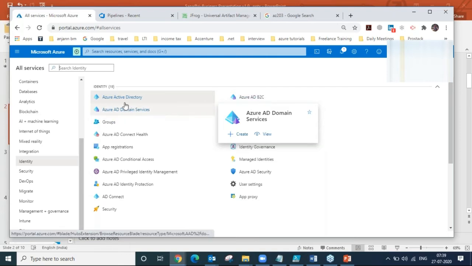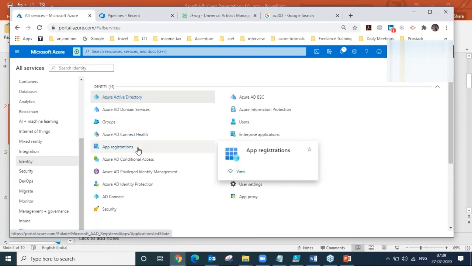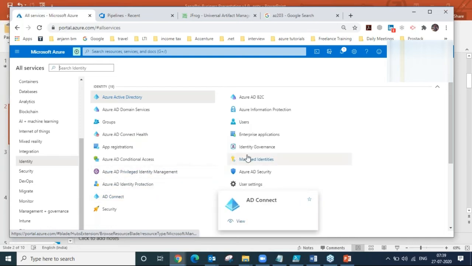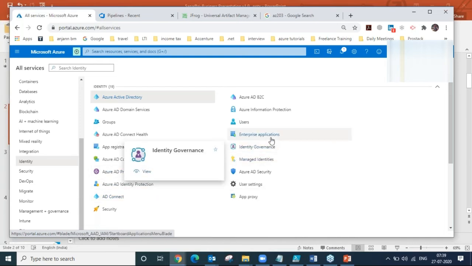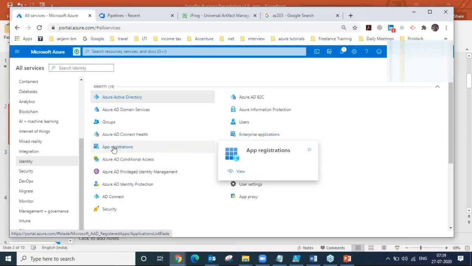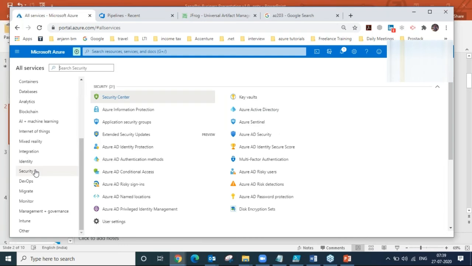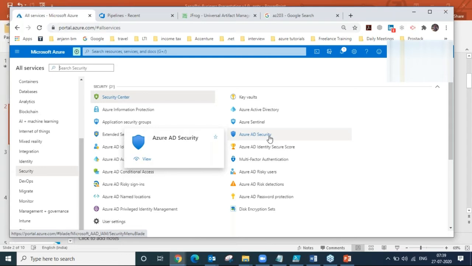So we have Azure Active Directory, Azure AD Connect, app registrations, and Azure governance, management for the enterprise application to do the app registrations, Azure AD business to customers, AD B2C. So all these things are under identity and security, where we have Azure Key Vault, where you can encrypt your username and password and you can use the path URI in your code base.